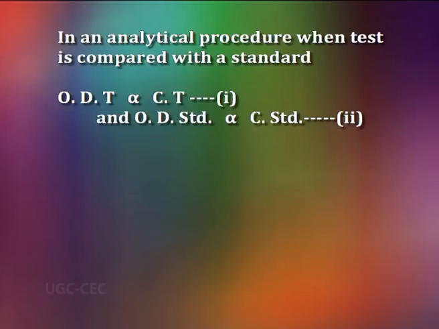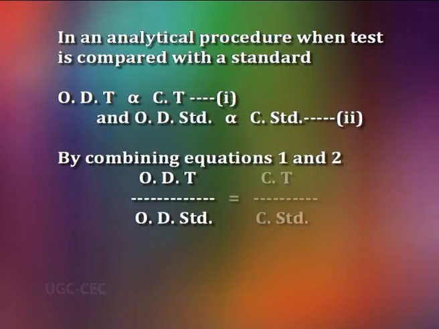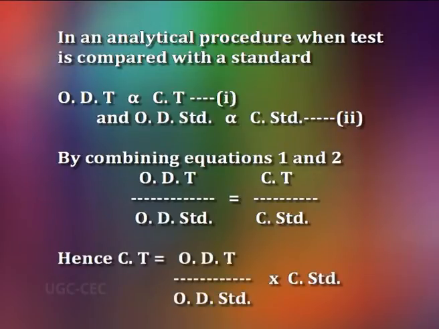And the optical density of a standard is directly proportional to the concentration of the standard. Equation number 2. By combining equations 1 and 2, we get optical density of test divided by optical density of standard is equal to concentration of the test divided by concentration of the standard. Hence, concentration of test is equal to optical density of test divided by optical density of standard, into concentration of the standard.